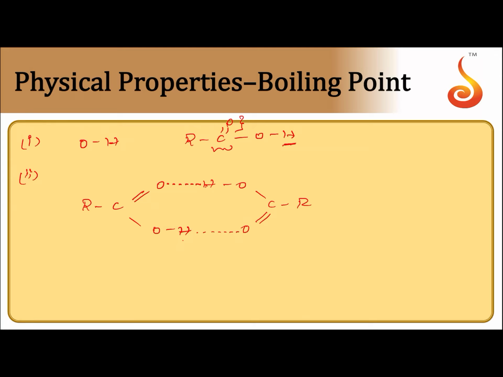So these hydrogen bonds are so strong that they are not even broken in the vapor phase. So in vapor phase and in aprotic solvents, most of the carboxylic acids exist as dimers. They exist as cyclic dimers like this.